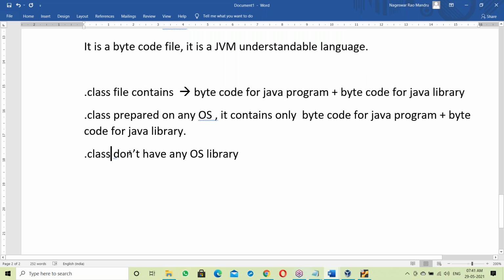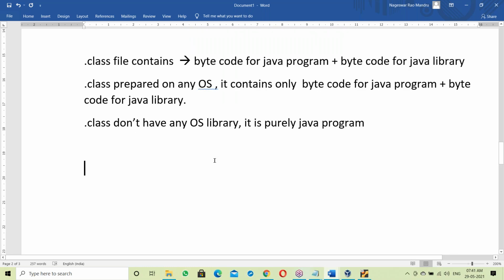A dot class file doesn't have any OS library. Anyways, it's purely a Java program. There's no OS library here. It's just a purely Java program.